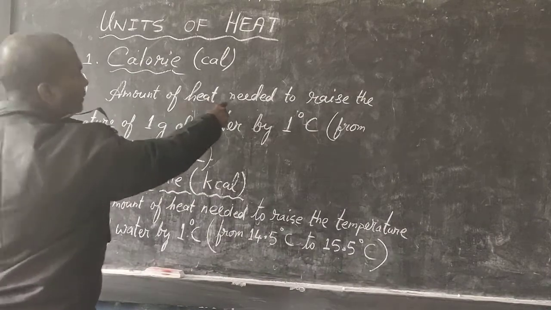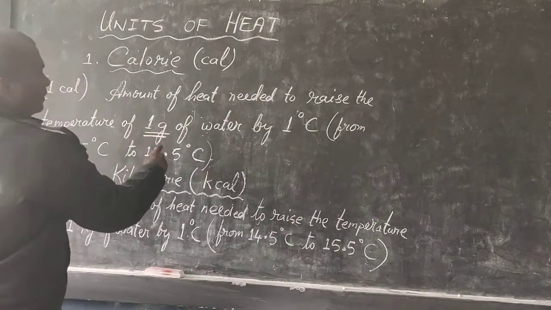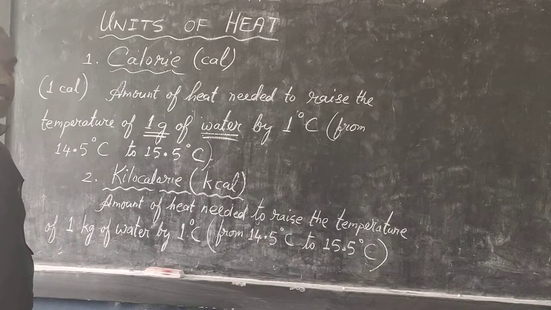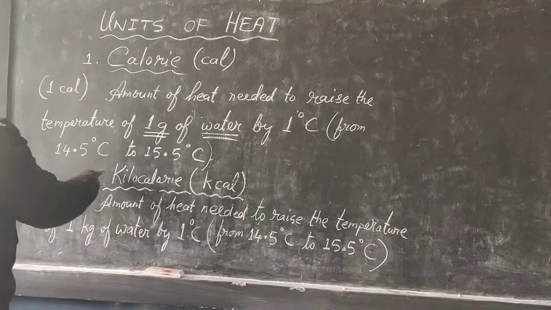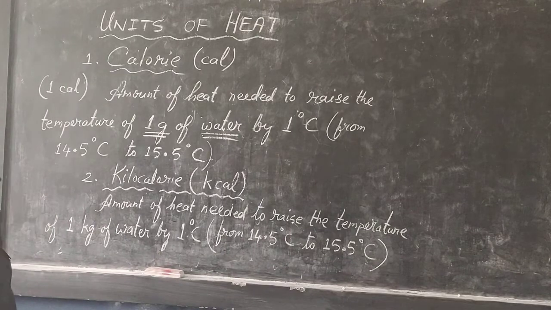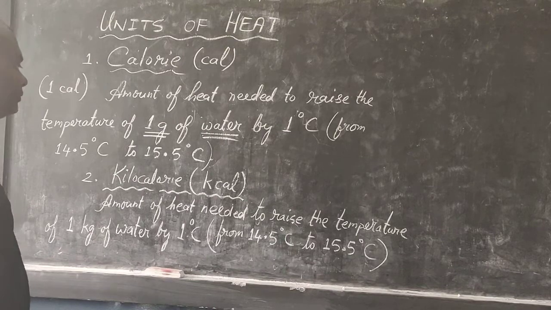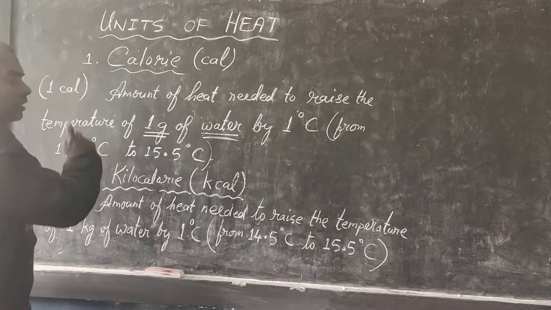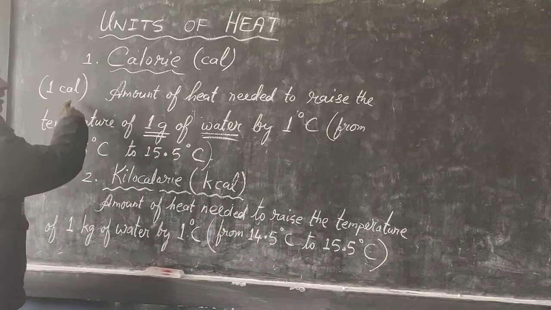It is the amount of heat needed to raise the temperature of 1 gram of water, by 1 degree Celsius. And that also is for a specific temperature, from 14.5 degrees Celsius to 15.5 degrees Celsius. From 14.5 to 15.5 is 1 degree Celsius. To raise the temperature by 1 degree Celsius, how much heat is needed for 1 gram of water? This is the definition of 1 calorie.